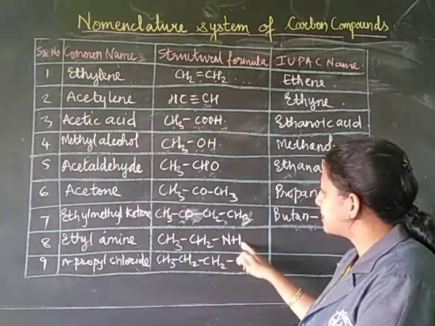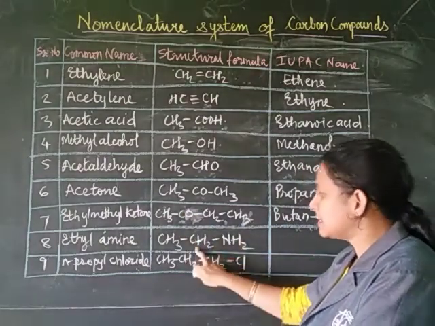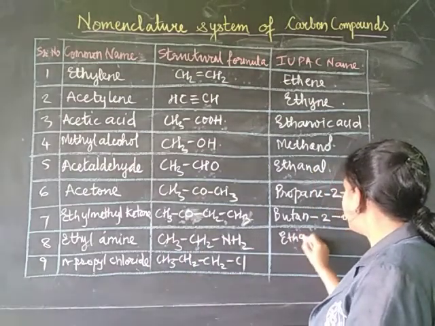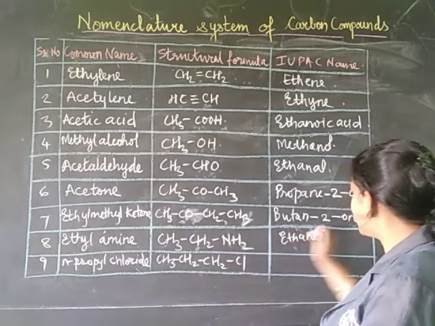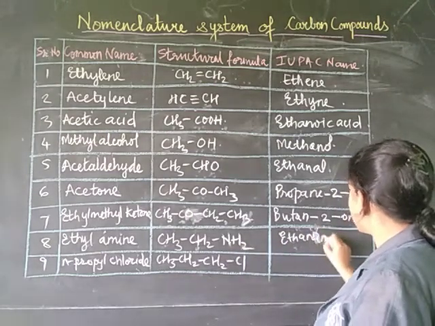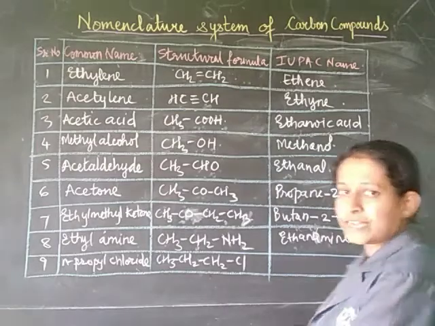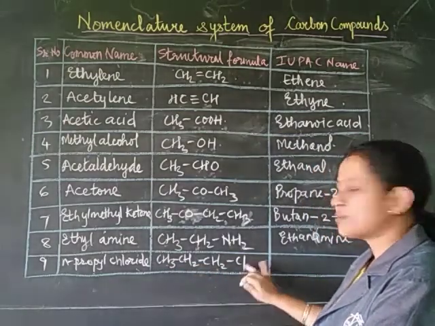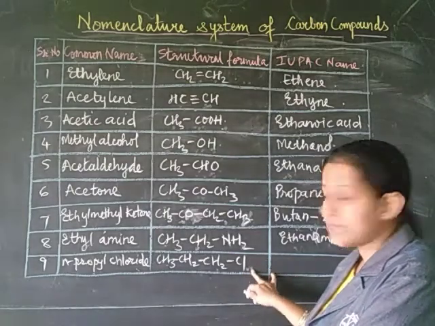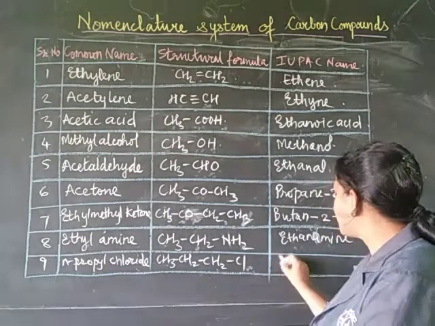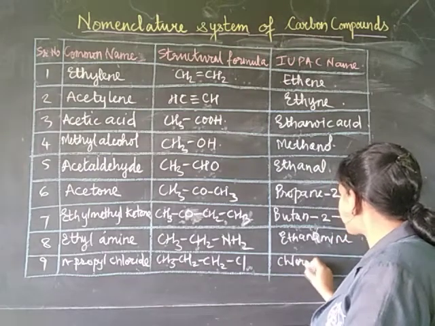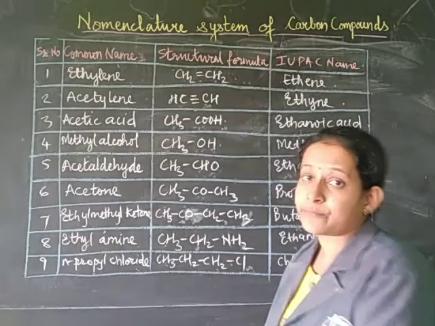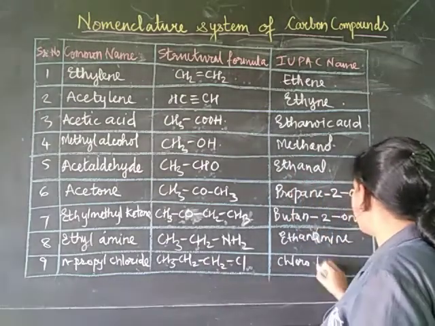Next one is amine group is there. 2 carbons are there. So parent name will be ethane. Therefore ethane, E will be replaced by amine group. Therefore it will be called as ethanamine. Fine. Then last one, CH3, CH2, CH2, Cl. Here it will have a prefix, since it is chlorine. Therefore you will write it as chloro. And since 3 carbons are there, therefore the parent name will be propane. So it will be chloropropane.